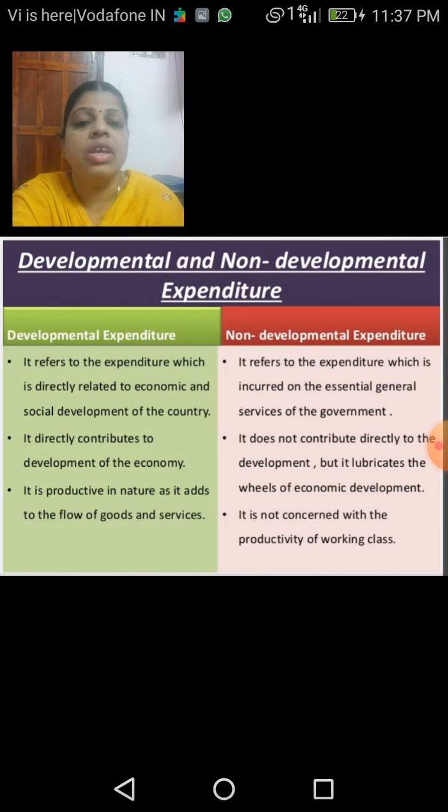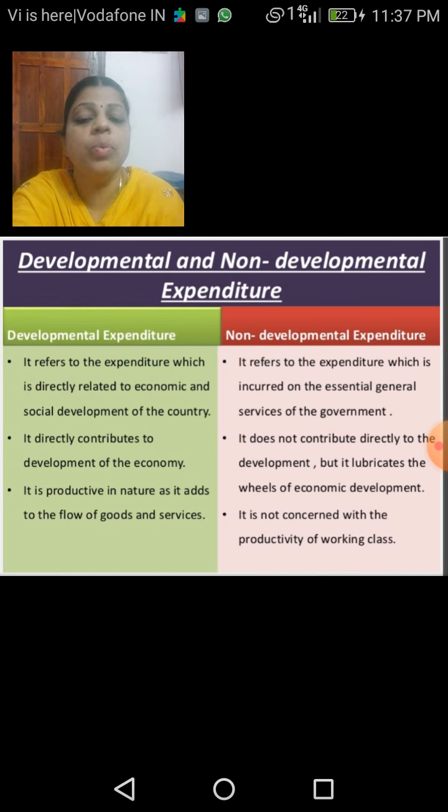If developmental expenditure directly contributes to development, non-developmental expenditure does not contribute directly to the development of our country. But what it does is lubricate the wheels of economic development. What does lubricate mean? It loosens, right? If you put oil in an engine, what happens? It boosts up the growth of our country.